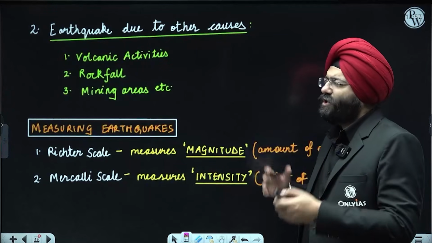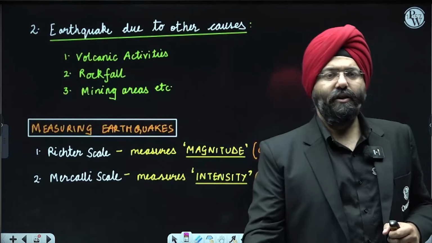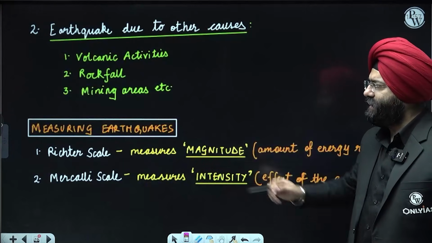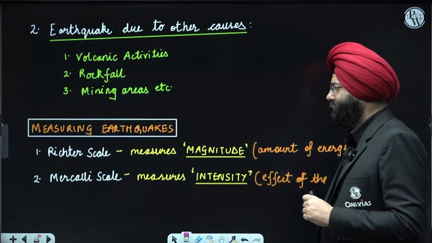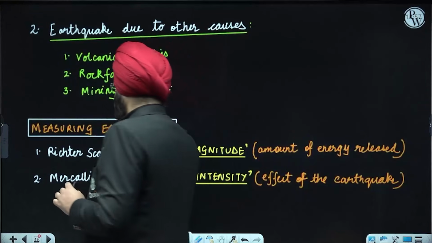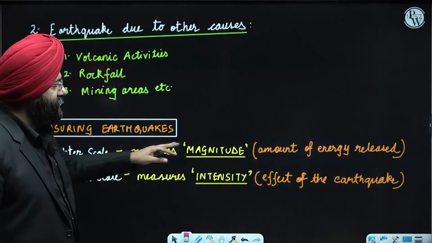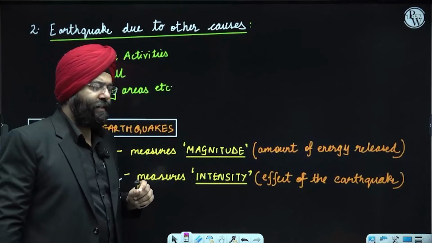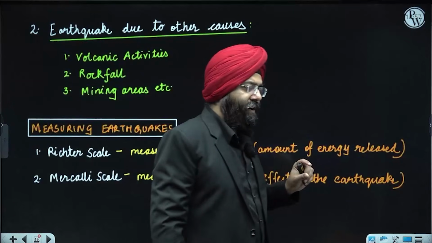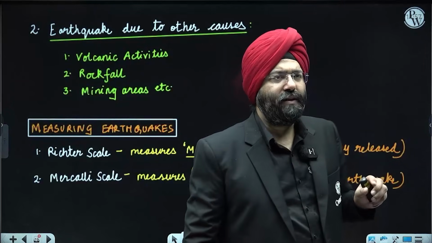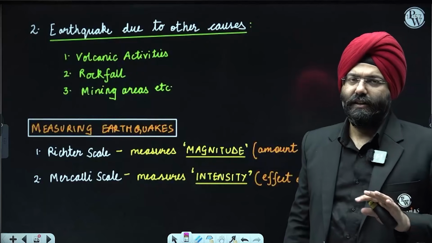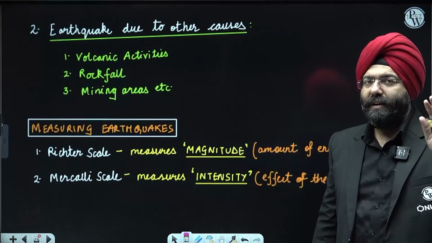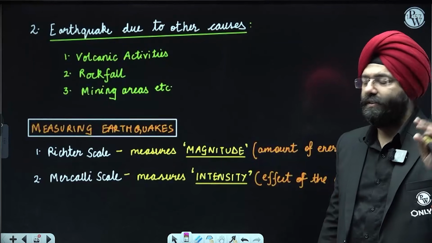Now, when I measure earthquakes, measuring of earthquakes becomes very, very important. See here. First is the Richter scale, which measures the magnitude. Please understand, Richter scale measures the magnitude. This is one place where many people get it wrong. In the examination you forget whether Richter scale is measuring the magnitude or the intensity. This is a major problematic issue. If you want to remember it, I'll tell you the mnemonic also, but first remember this.